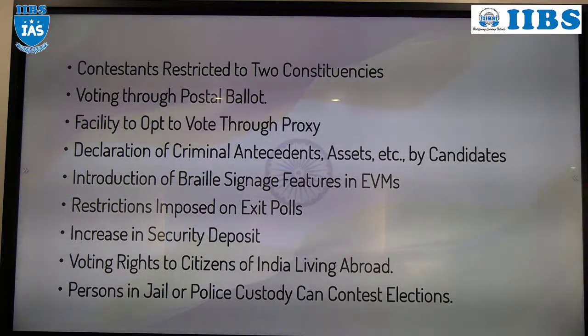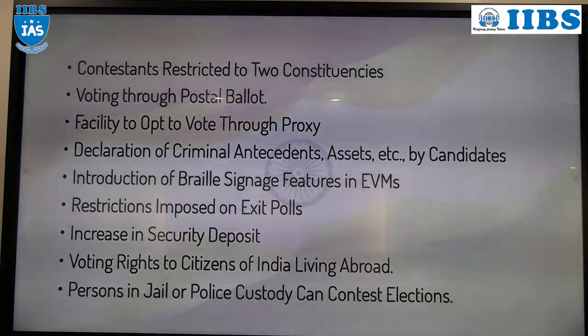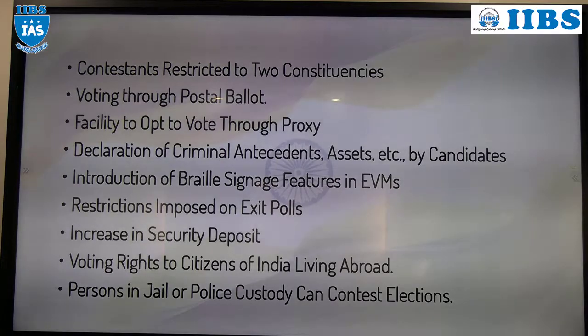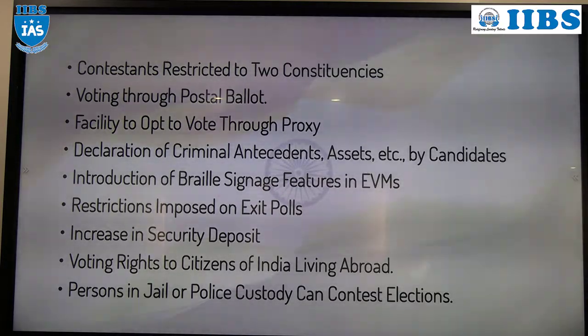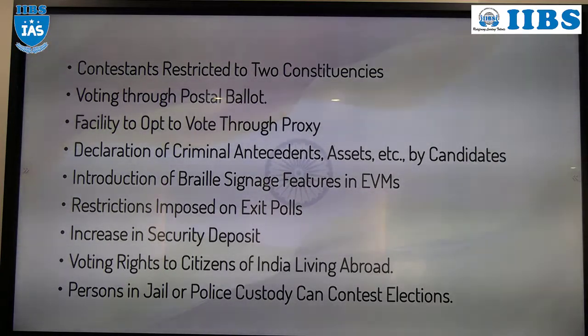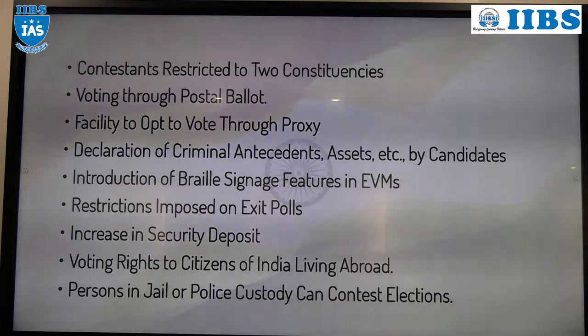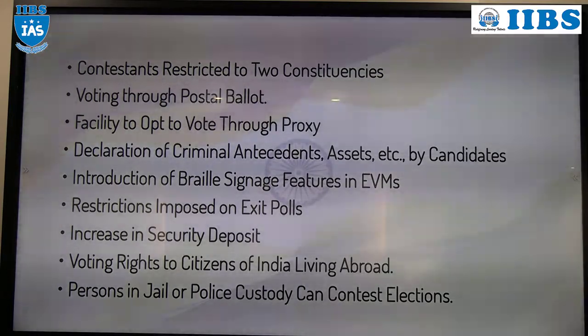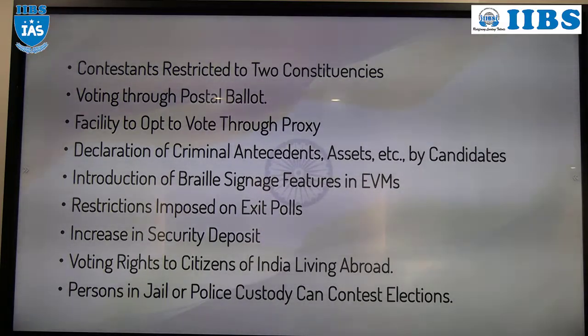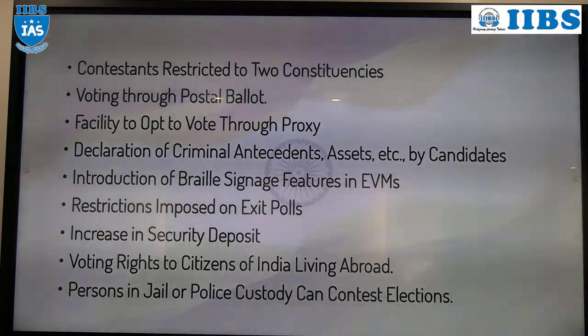The next, voting through postal ballot, for a special class. Who will decide that special class? ECI. If there is a government employee, take an example, a person who stays in Muthugada but is posted in another area like Bidar, while elections are going on here.